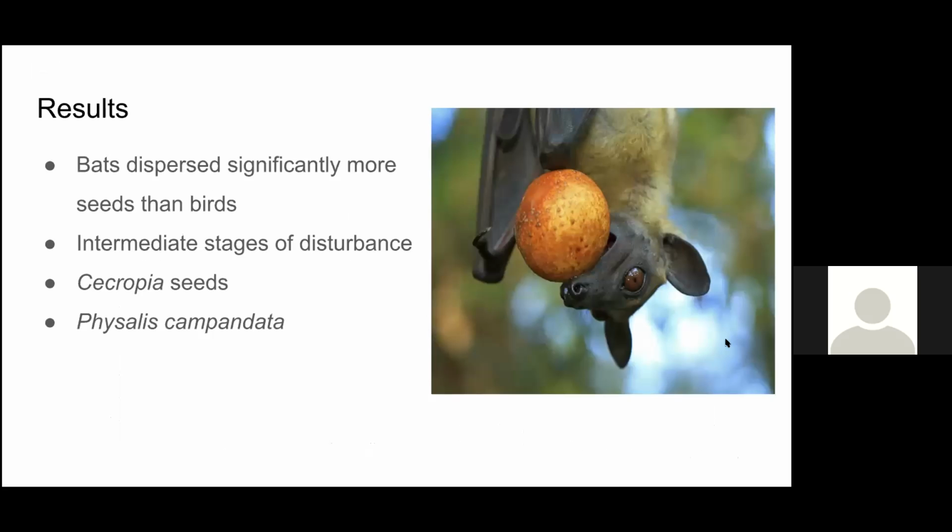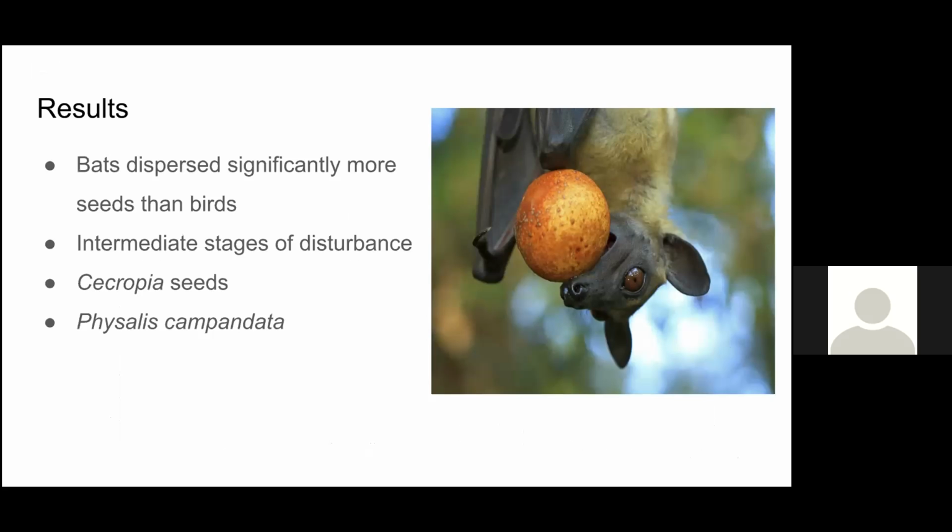Or as we previously stated, the bats dispersed significantly more seeds than the birds. The greatest difference between the two came, however, in the intermediate stages of disturbance, which were the abandoned cornfield and the cacao plantation, where 2 to 7 times more seeds were dispersed by the bats compared to the birds. Overall, the number of species dispersed by the bats was greater in each habitat than dispersed by the birds.